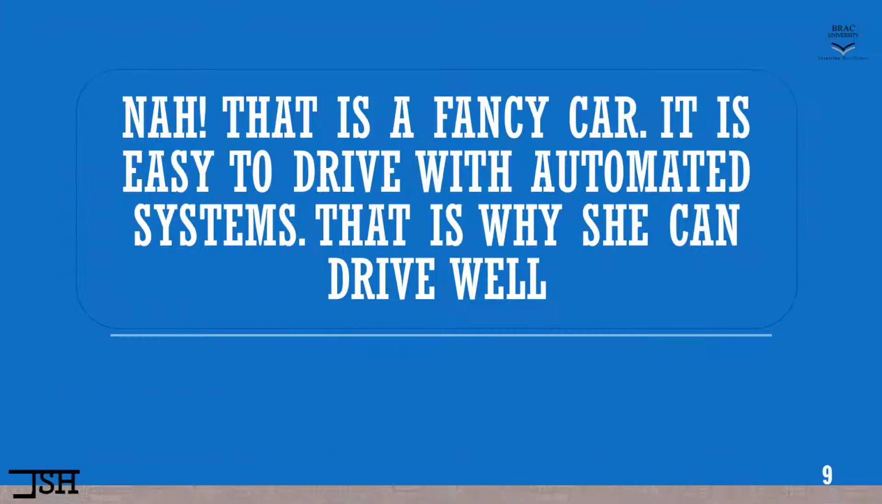However, you know what that person is going to say? That person is going to say something like this: "Nah, that is a fancy car. It is easy to drive with automated systems. That is why she can drive well." See, he is trying to ignore those two photos. And he has come up with a completely lame reason to stick to his belief. That is what people do when they suffer from confirmation bias.